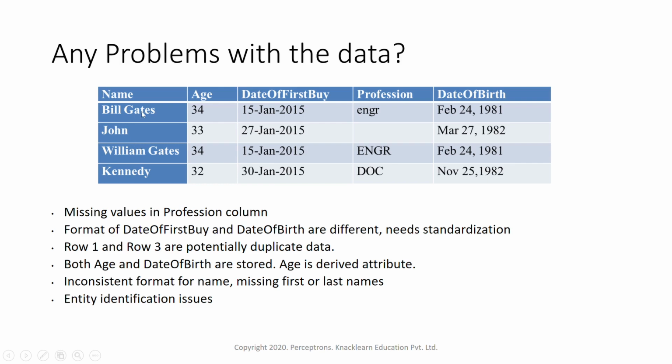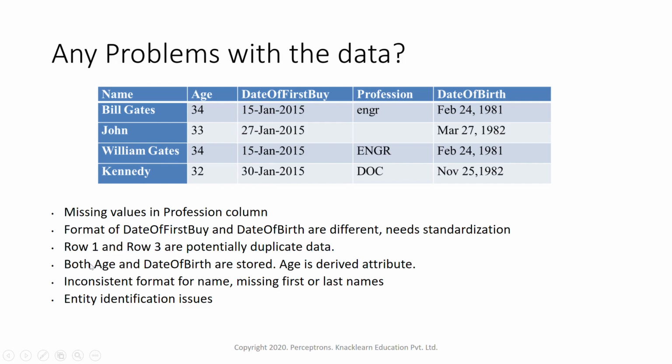Next one is row 1 and 3 are potentially duplicated records. Like we can see here, row 1 is having this record Bill Gates, and row 3 is having this record William Gates. But when we look at the record, it is the same. Bill Gates age is 34, 15 Jan 2015 is date of first buy, profession is engineer, date of birth is Feb 24 1981. For William Gates also it is exactly the same values. This might be a duplicated record because the name is also matching to some extent. So now row 1 and row 3 are potentially duplicate data here.